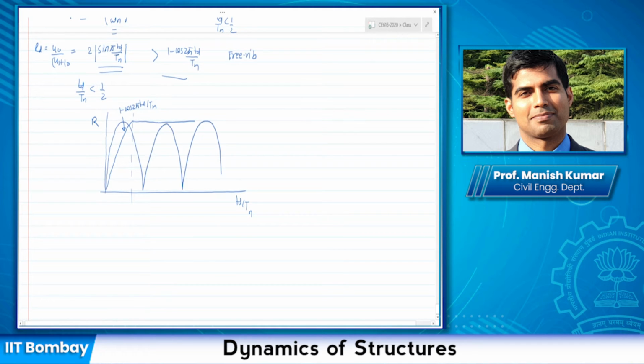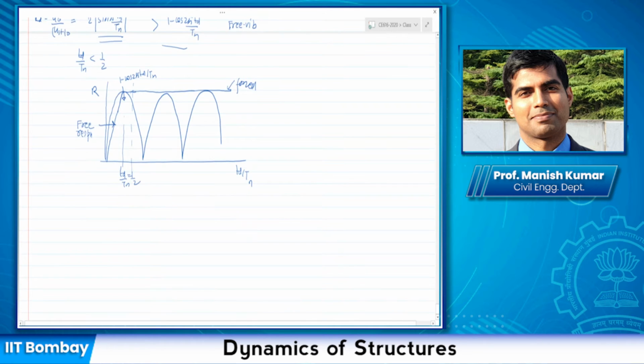Although it is exactly going to cut at this point, so maybe I should draw it like this. For TD by Tn values smaller than half, the free response is going to govern the maximum response. This is my free response and this is my forced response.